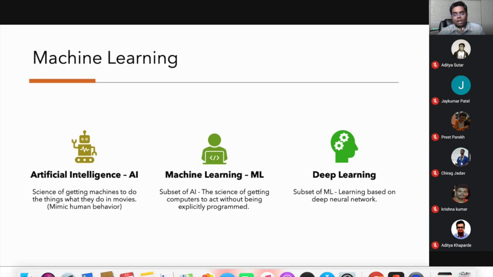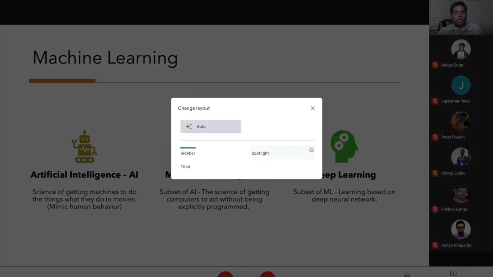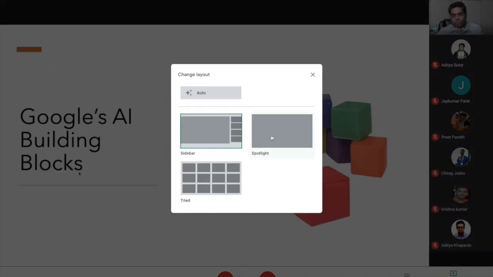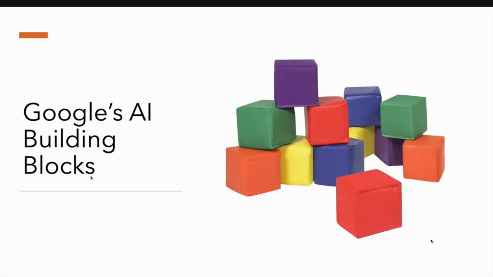And the third term in machine learning is deep learning. Deep learning is based on the deep neural network, right? So today, with this understanding of machine learning, I'm going to talk about the different building blocks Google has provided for artificial intelligence, and also how we integrate them into a Flutter mobile application.